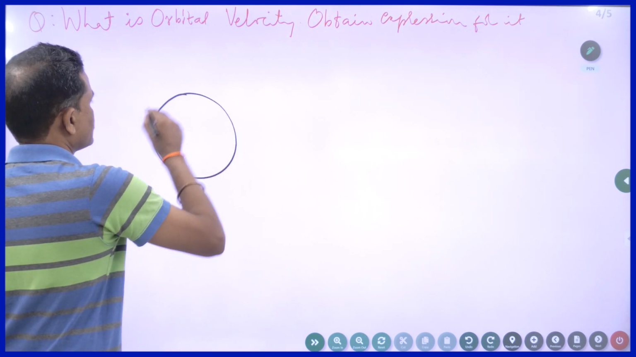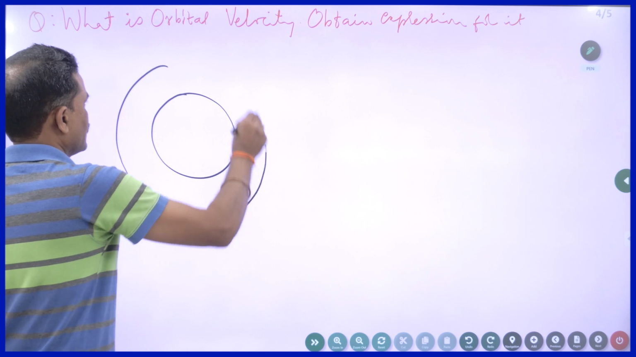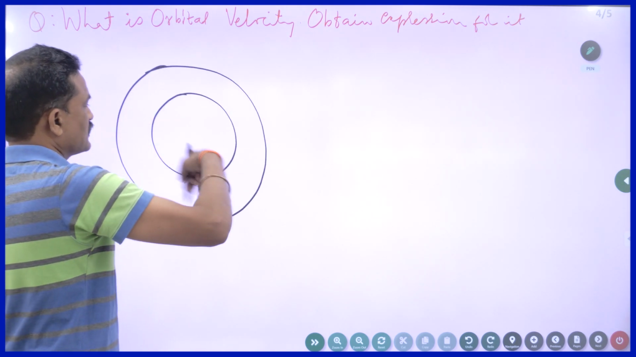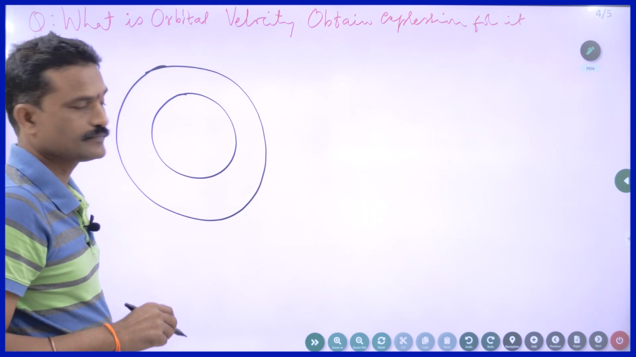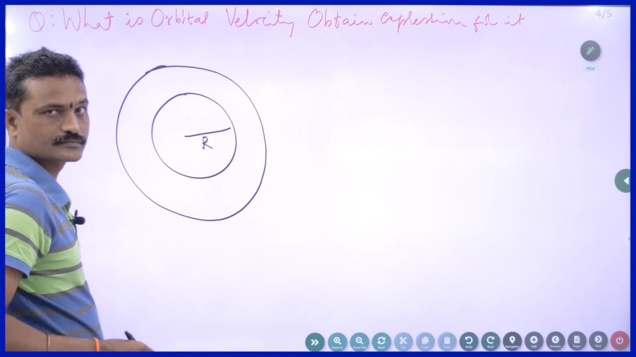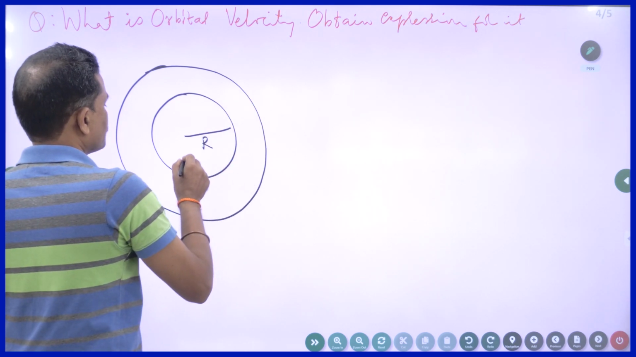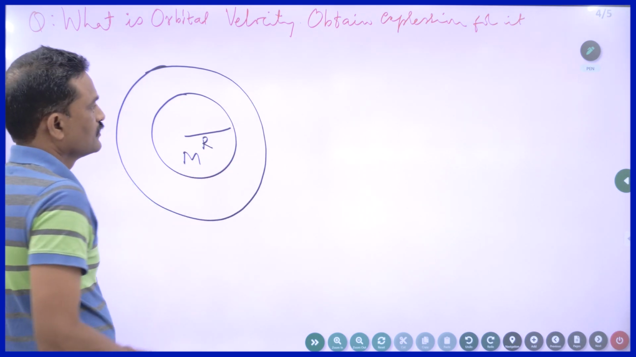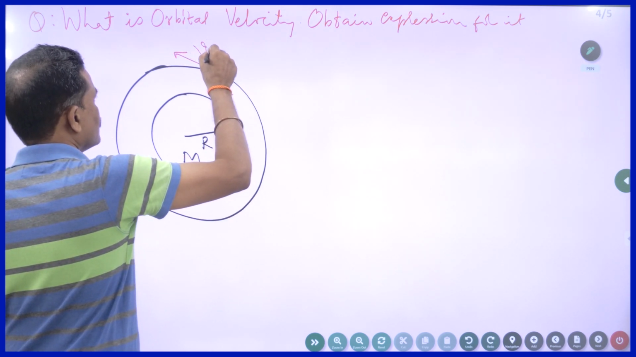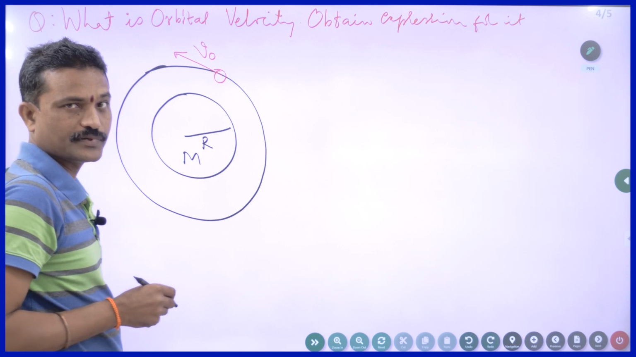So let us say this is the planet around which a satellite is revolving. What do you mean by a satellite? An object that goes around the planet is called a satellite. The radius of the planet is R and its mass is M. Some satellite is revolving with what speed? Orbital speed or orbital velocity.